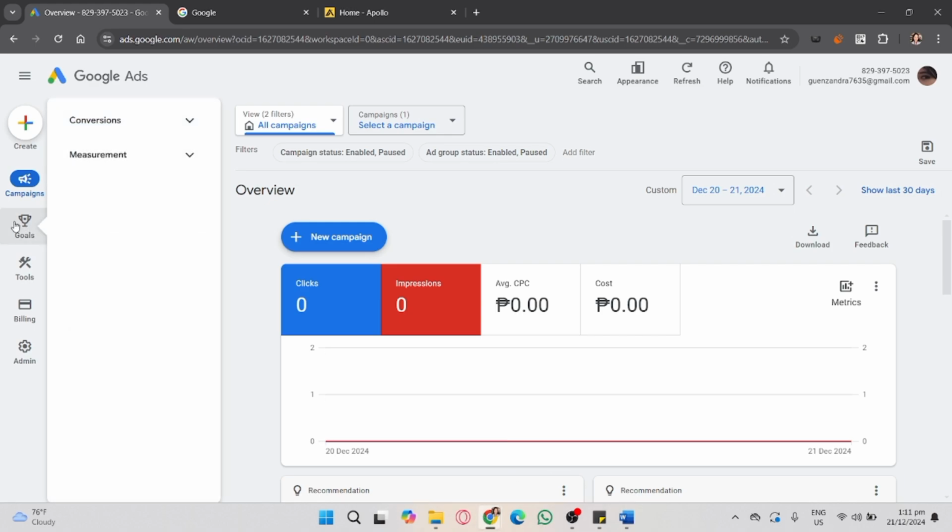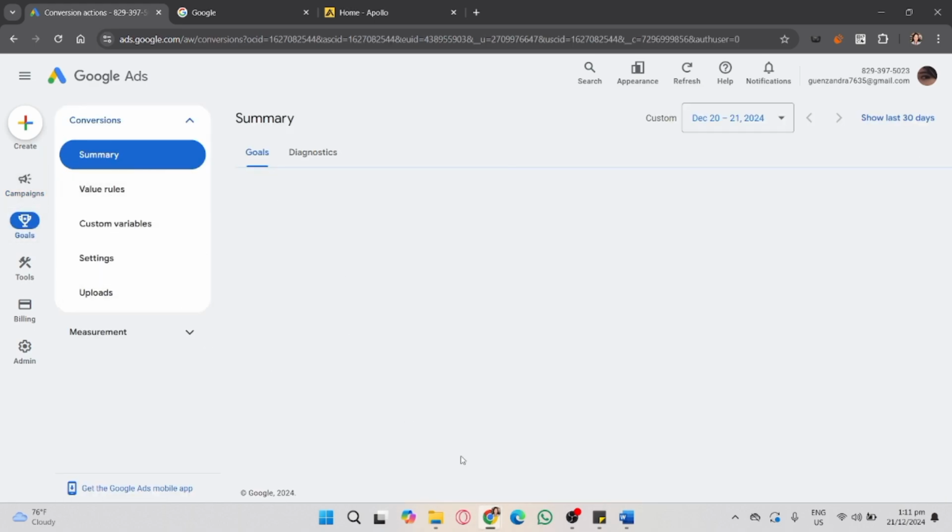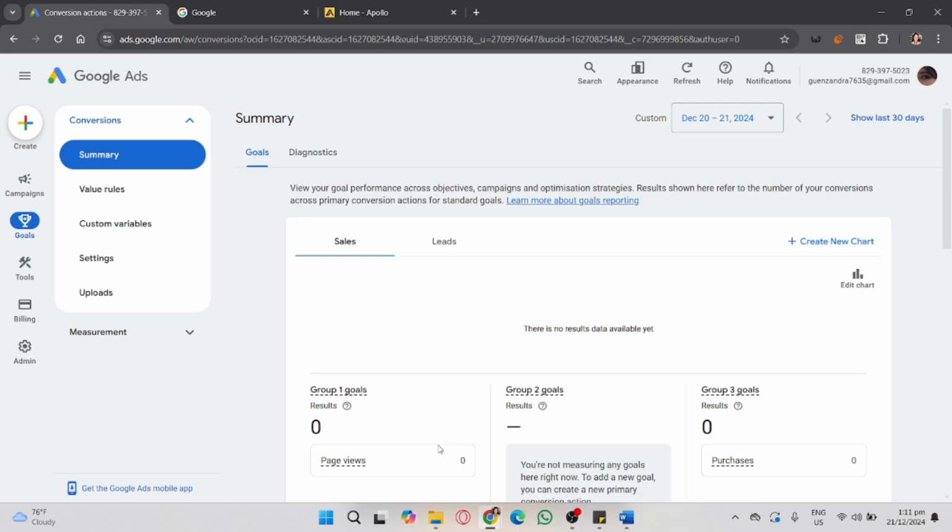And the last one is make sure you review target settings. So for automated bidding strategies like target ROAS, or return on ad spend, or target CPA, or cost per acquisition, set realistic targets based on past campaign performance and avoid overly restrictive goals that make it difficult for Google Ads to optimize bids. You can always check the summary of conversions here in the goal section under the conversions and the summary.